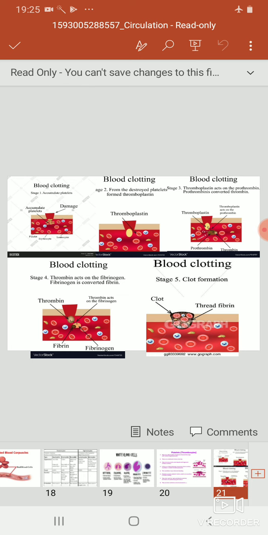Thrombin converts the soluble blood protein fibrinogen into insoluble fibrin. Fibrin forms a mesh in which platelets and other blood cells are trapped to form the clot. Blood clotting occurs as the diagram shows, with the stages, how the steps take place and how the clot is formed.